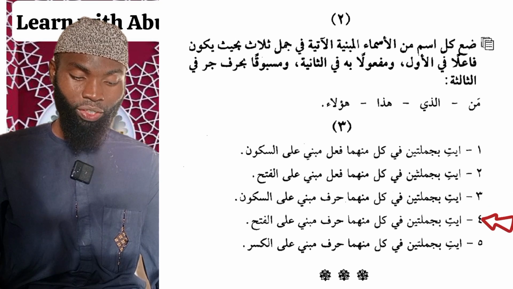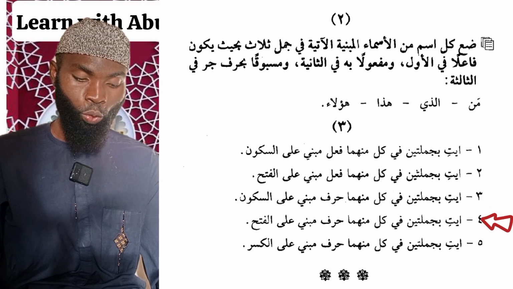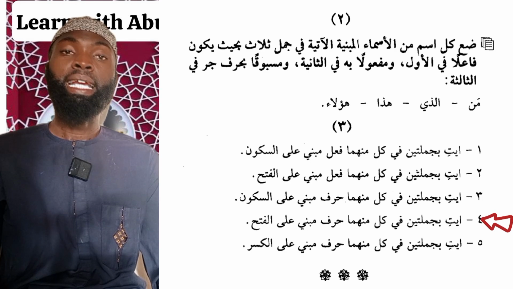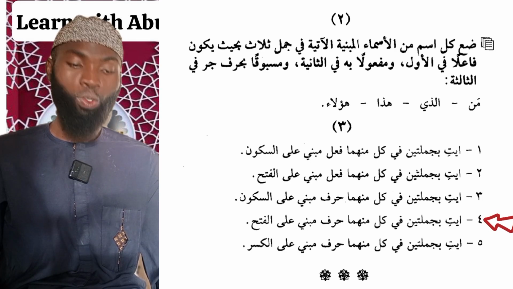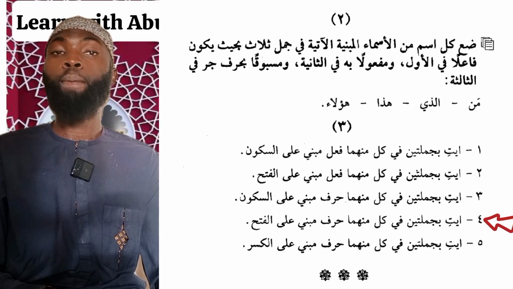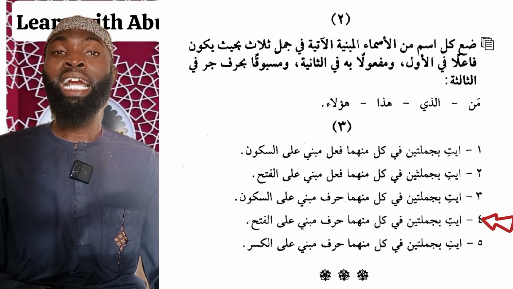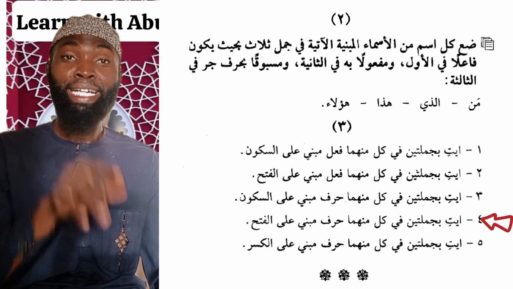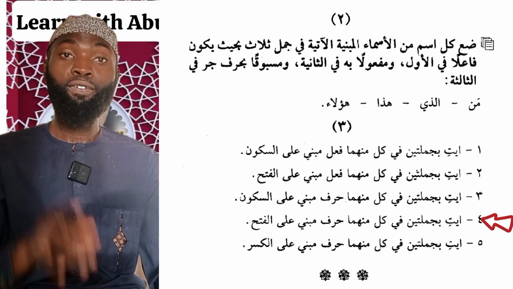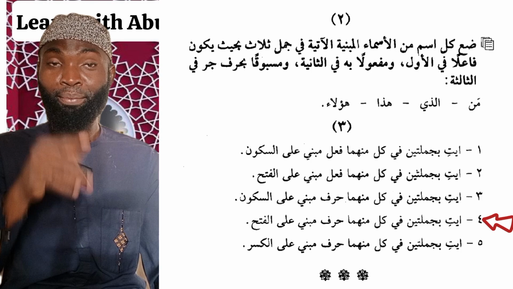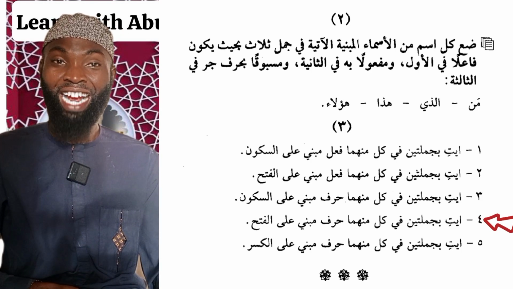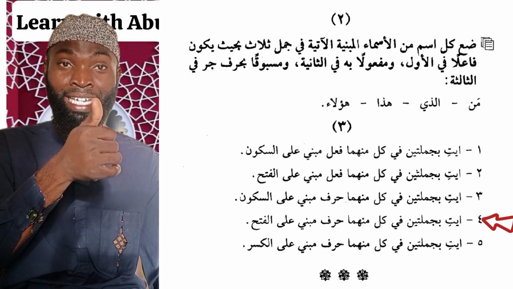The next instruction says iti bi jumlatayn fi kulli minhuma harfun mabniyyun al fath. Form 2 sentences. In each of them there should be a particle which is built upon fatha. The first sentence, I can say ja'a Muhammadun wa Aliyun, Muhammad and Ali came. The word wa is a particle built upon fatha. I can also say ja'a Muhammadun fa Aliyun, Muhammad came, then Ali. So the word fa is also a particle built upon fatha. Are we learning? We are learning.